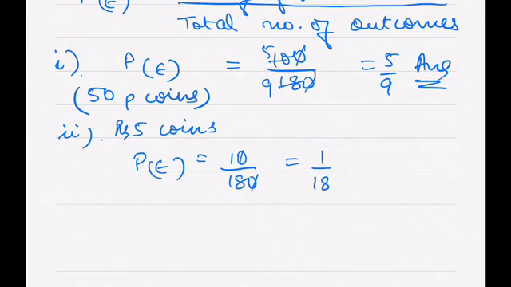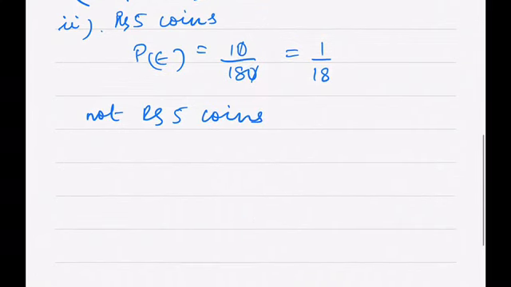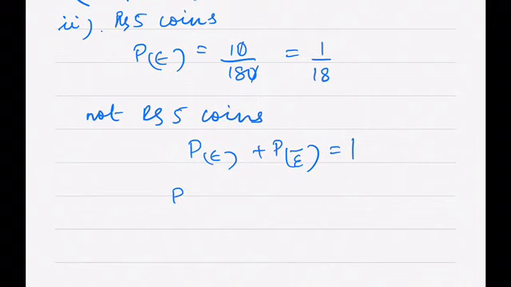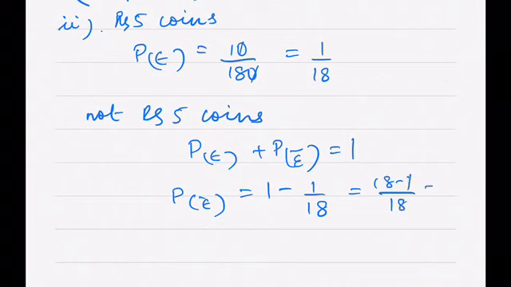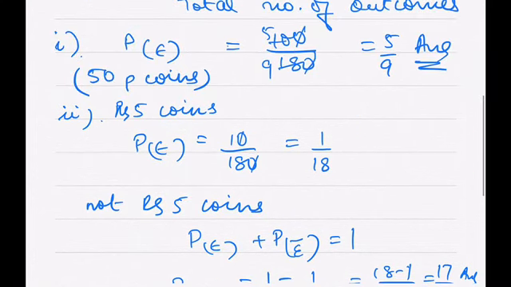But now they want not 5 rupee coins, right? So again we know that probability of an event plus probability of not E is equal to 1. So I know probability of not E will be equal to 1 minus probability of the event. So I can say 1 minus 1 by 18, so this gives me 17 by 18. That's my answer. So that is the probability of not a 5 rupee coin, right? So that should be my answer.